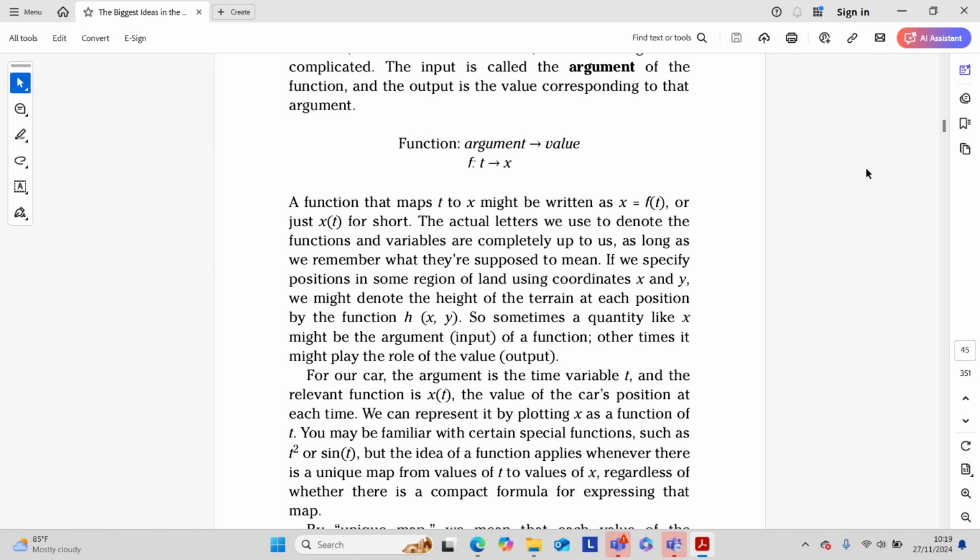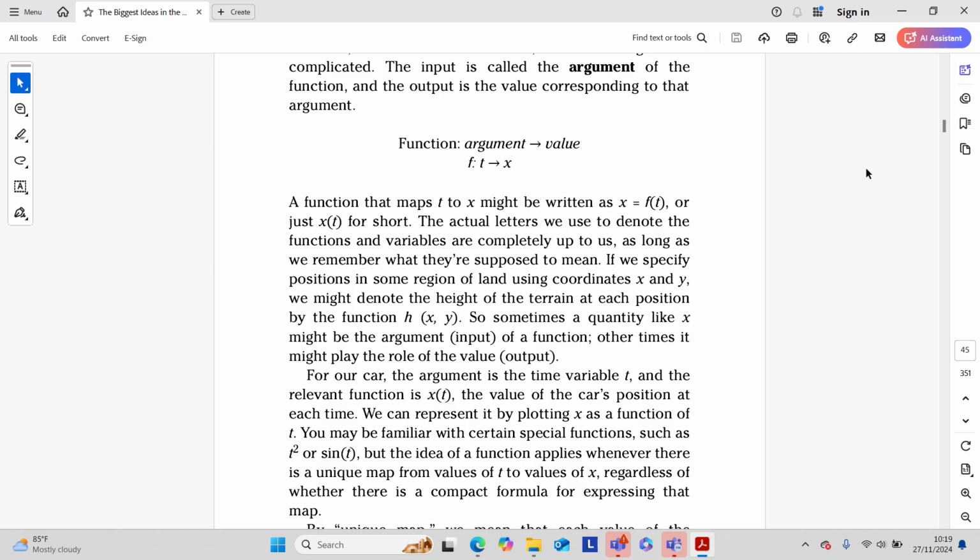If we specify positions in some region of land using coordinates x and y, we might denote the height of the terrain at each position by the function h(x, y). So sometimes a quantity like x might be the argument or input of a function. Other times it might play the role of the value, the output. For our car, the argument is the time variable t and the relevant function is x(t), the value of the car's position at each time. We can represent it by plotting x as a function of t.